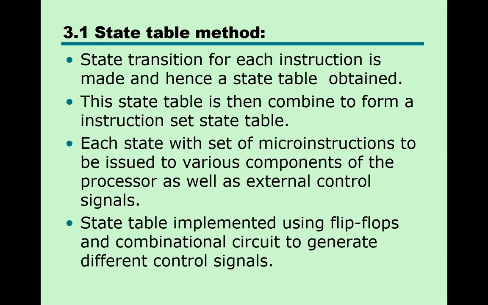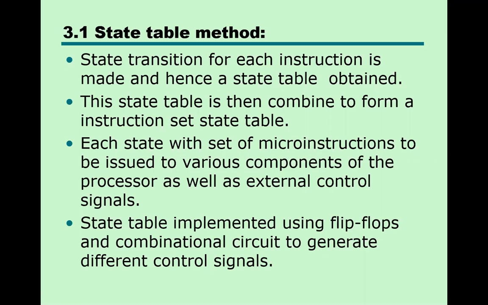So for each instruction, you will find there are multiple states. For example, if you are talking about bike gear changing, you are in the first gear, then the second gear and third gear. Now, if you want to move to neutral, you have to move from third to second, second to first. So this is the state.